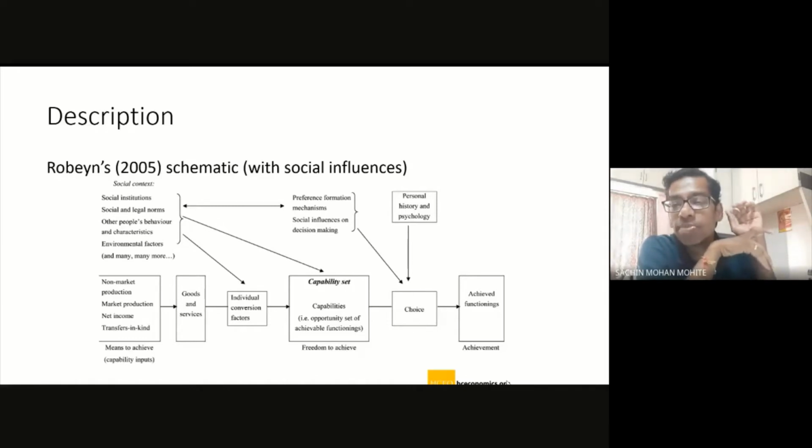So what does it mean? If I'm working as a program designer, then my responsibility would be not just to analyze the individuals whom I'm catering to, or who are my direct beneficiaries, but also to understand the social context. What are the different aspects out there? What kind of culture do they come with? What is the historical background they are in? And what social factors exist out there? We may also need to understand the environmental factors as well.